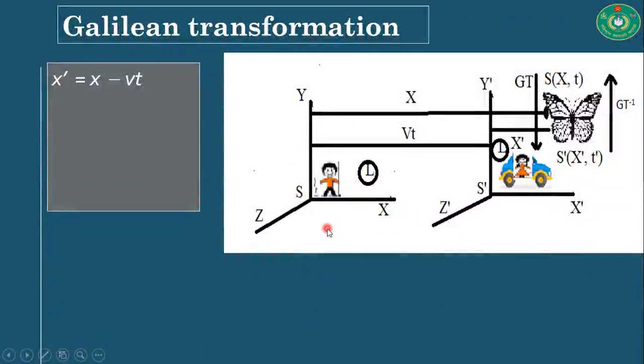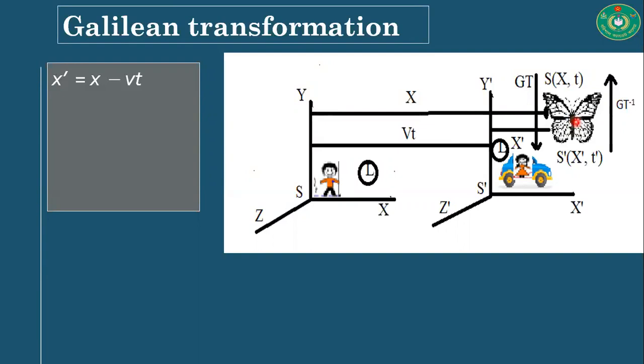Let us suppose there are two inertial reference frames, the S frame and the S prime frame, and this is the observer of the S frame and this is the observer of the S prime frame. Let us suppose the S prime frame is moving away along the x-axis with constant speed v with respect to the reference frame S. Let an event occur. What is an event? An event is the combination of position and time. Suppose an event occurs at point P, and this event is the flying of a butterfly here.